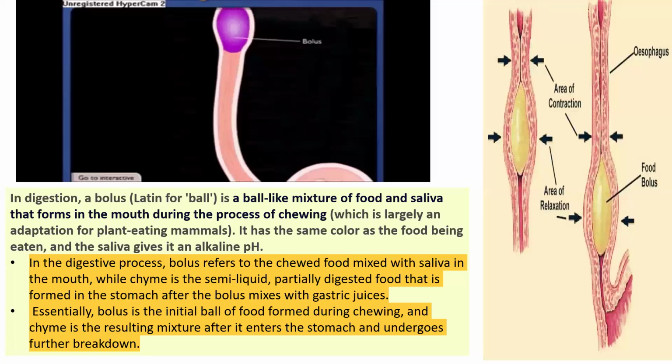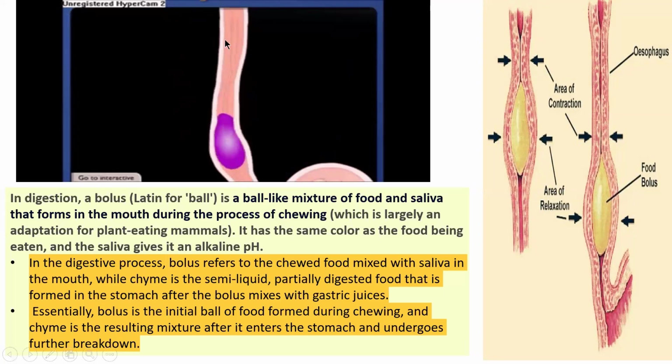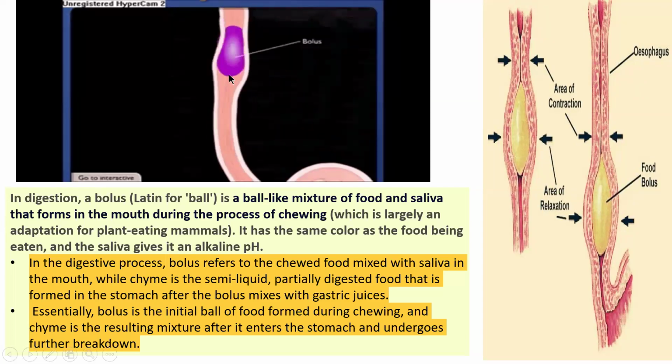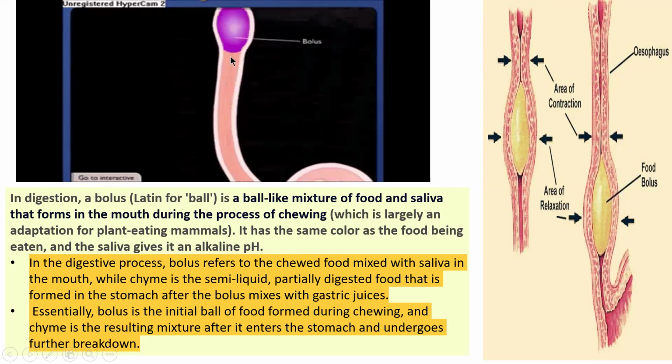So what is the meaning of bolus and chyme? In digestion, the bolus image is visible. Bolus comes from the Latin word for ball. It is a ball-like mixture of food and saliva that forms in the mouth.